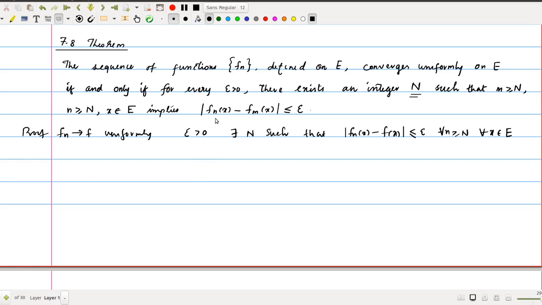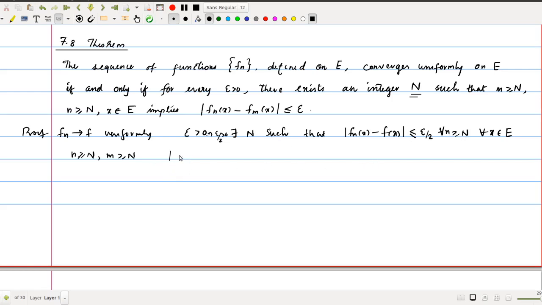Now we will prove this one. Okay, so the idea is to prove this inequality. We take the same N here, then if we choose n and m greater than or equal to N, we can use this definition. Then we will get this modulus, which can be made less than epsilon by 2. If epsilon is greater than 0, then epsilon by 2 is also greater than 0. So corresponding to this epsilon by 2, there exists such an N.